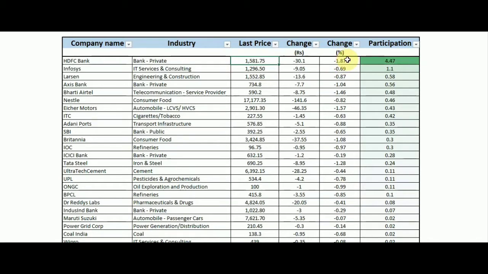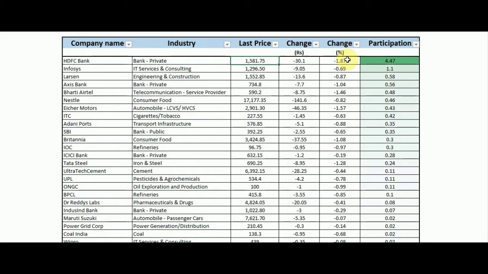So friends, today you know that Nifty was bleeding almost throughout the whole day, right? So let us see which particular stock participated in Nifty by how many points. What do I mean by that? You know that Nifty is an index, correct, which constitutes 50 stocks.